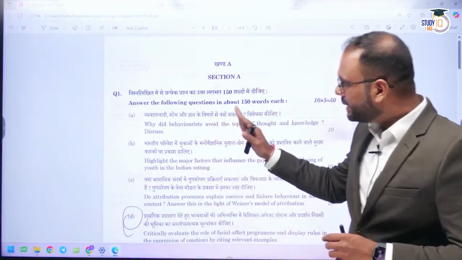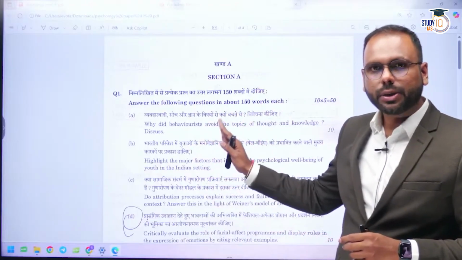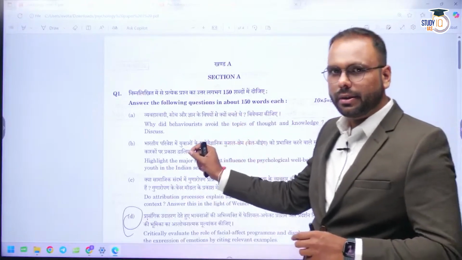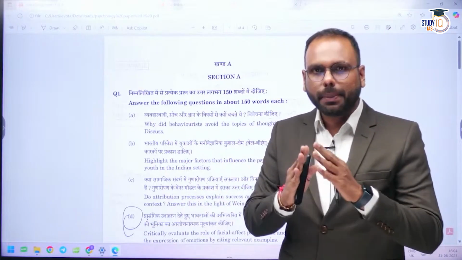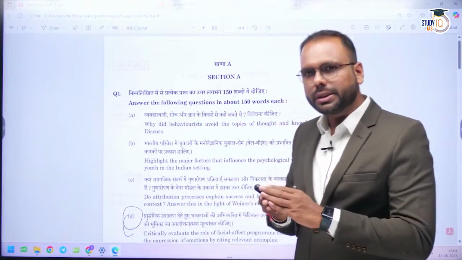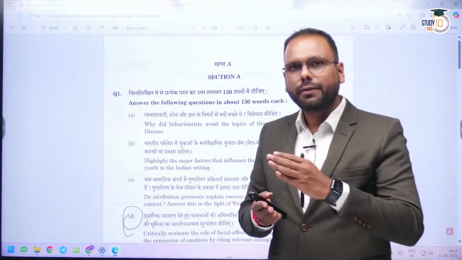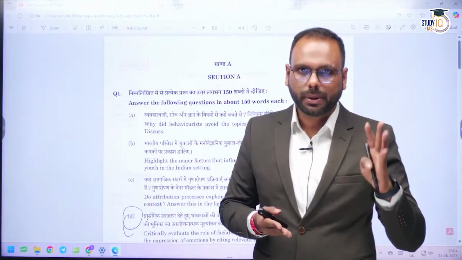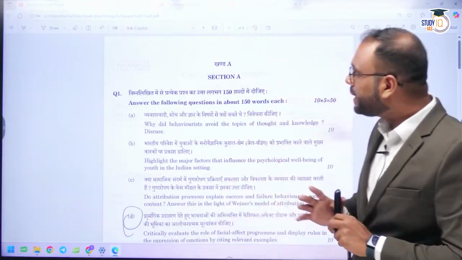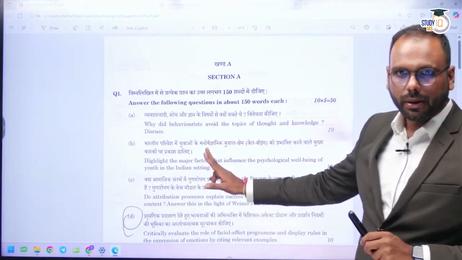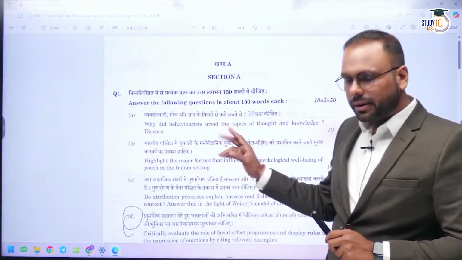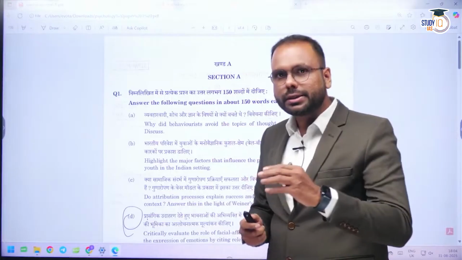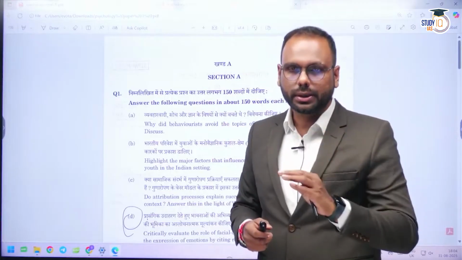So in today's session, in this first impression, we will try to analyze from which area maximum questions were asked and what is the difference in the pattern of paper in UPSC psychology in 2025 if we compare this paper with the past year papers. So the major difference we can see, if this is paper 1, okay, we will analyze paper 2 also. In paper 1, the questions which have applications related to paper 2, you can see more questions.